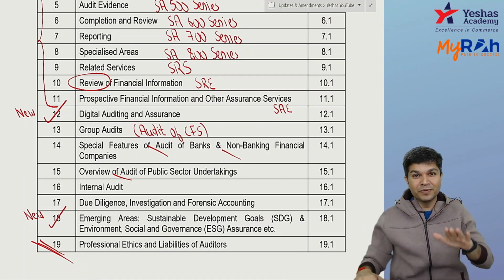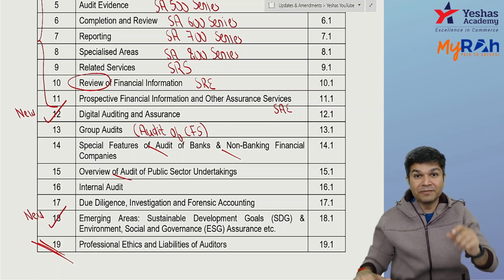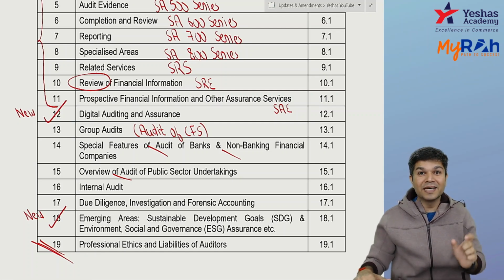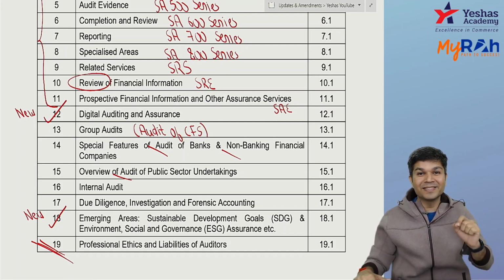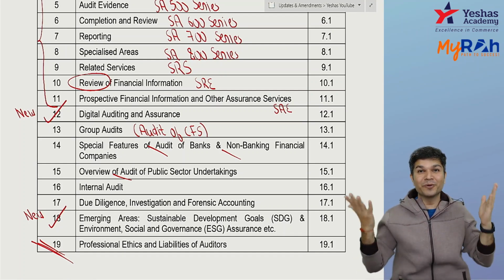So this is how our amendment course has been designed, and we are now starting with SA 800. I repeat, we are now starting with SA 800. Enjoy your course. Let's begin.